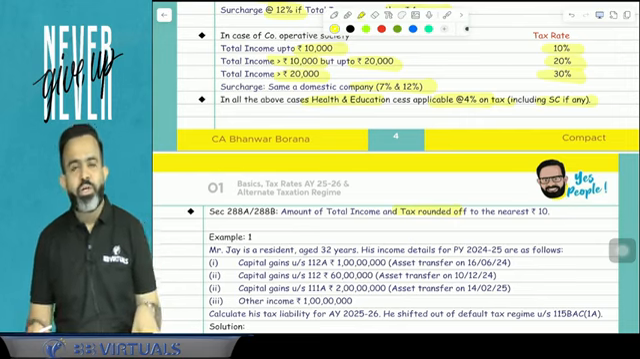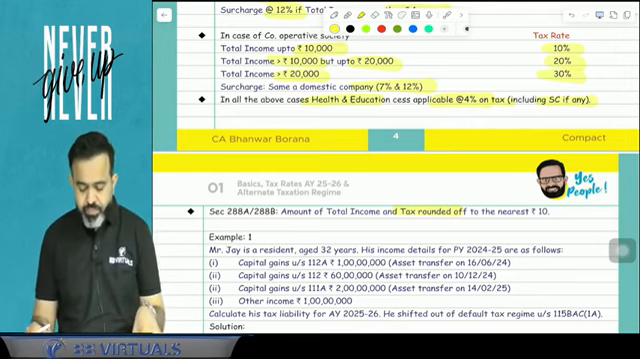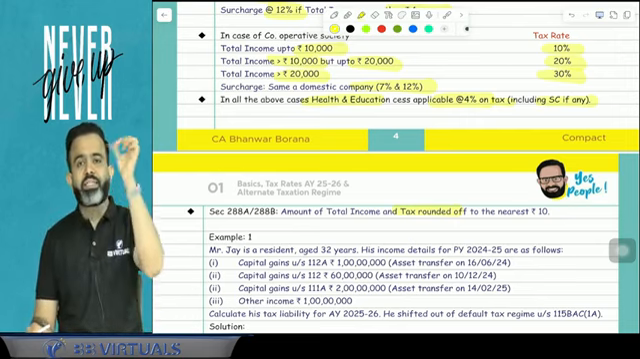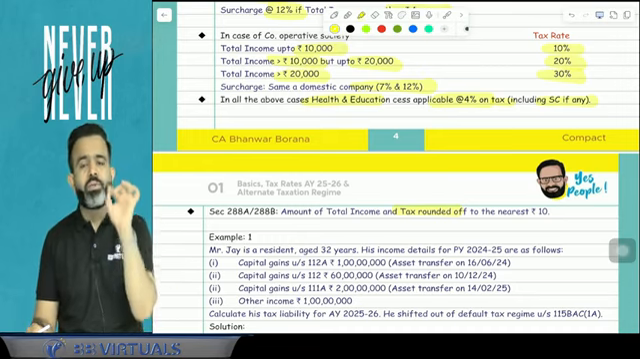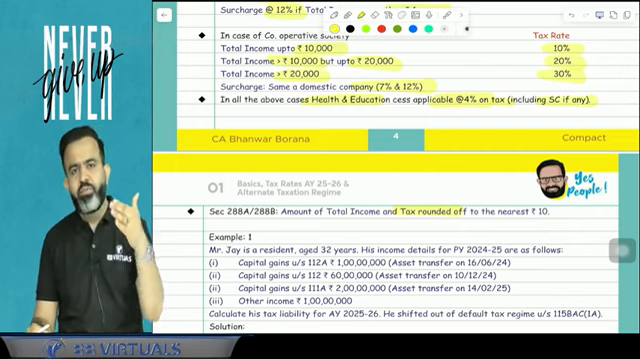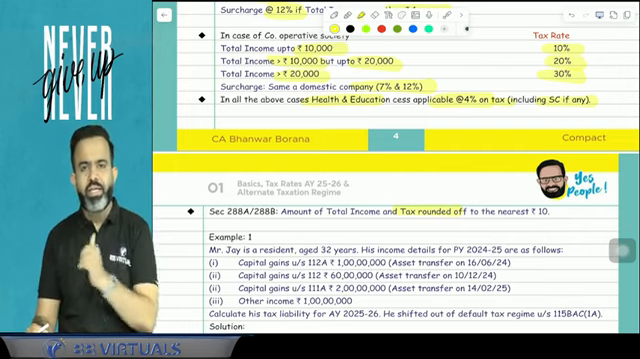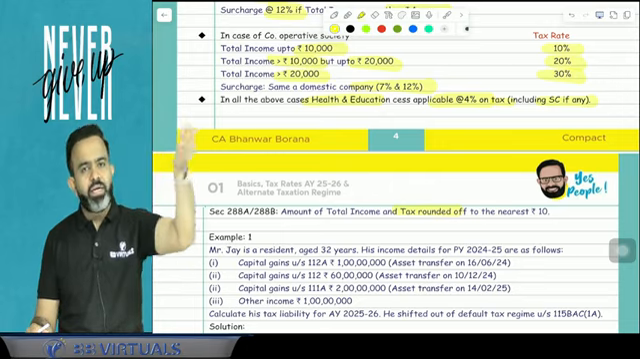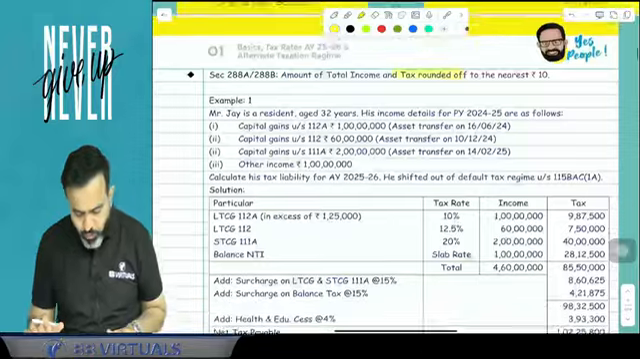Now guys, always remember, your net tax liability as well as your net taxable income has to be rounded to the nearest 10 rupees. Nearest 10 rupees means, suppose the last digit is 1, 2, 3, 4, then round to the lower 10; if it is 5, 6, 7, 8, 9, then to the upper 10. In that way, you have to round it.